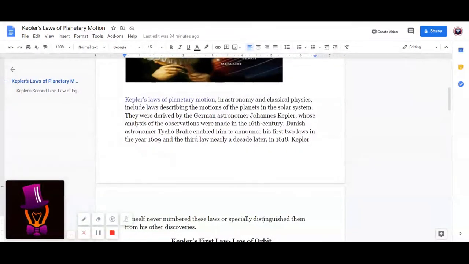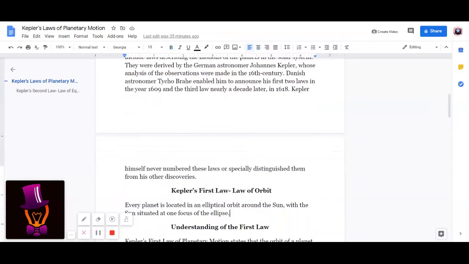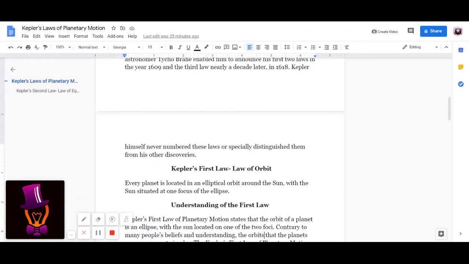Kepler's laws of planetary motion in astronomy and classical physics include laws describing the motions of the planets in the solar system. They were derived by the German astronomer Johannes Kepler, whose analysis of the observations made in the 16th century by Danish astronomer Tycho Brahe enabled him to announce his first two laws in the year 1609 and the third law nearly a decade later in 1618. Kepler himself never numbered these laws or specially distinguished them from his other discoveries.